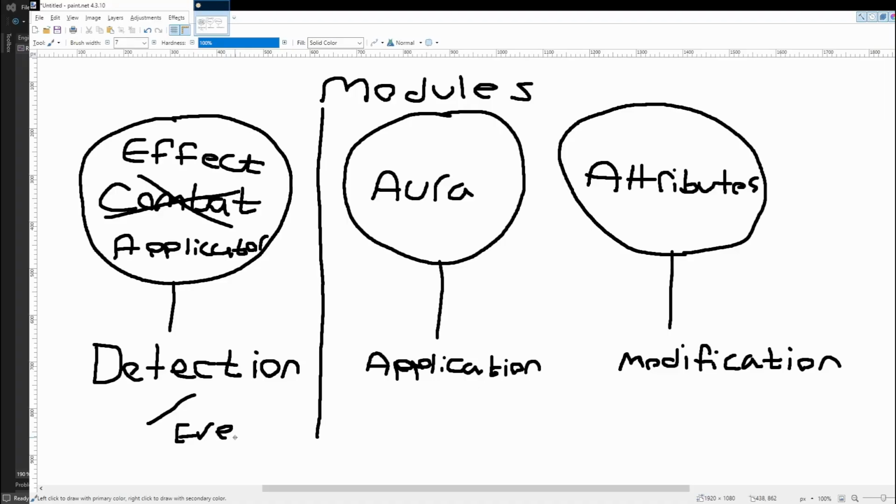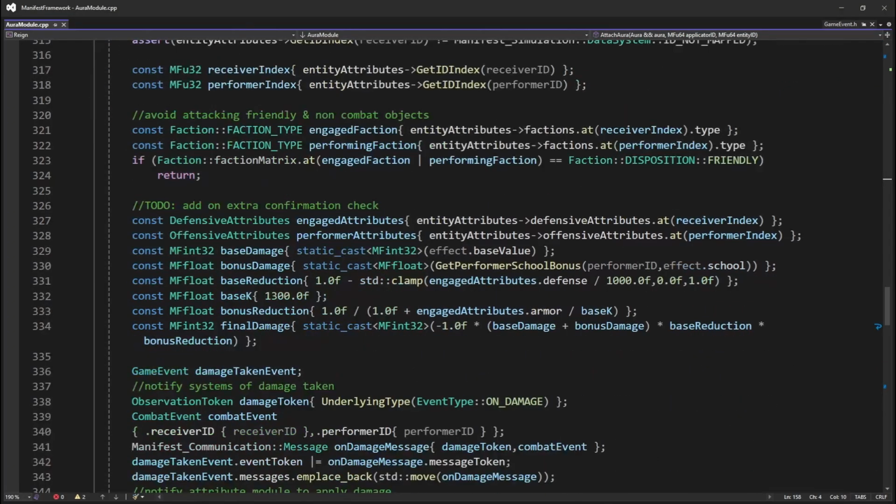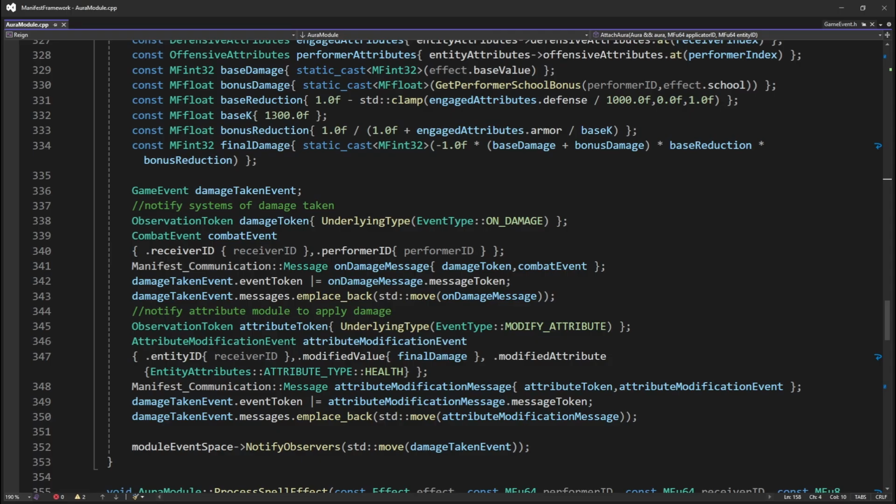The biggest bonus to this design is a clear and predictable execution pipeline that allows emergence to arise based on Aura and effect combinations. Now currently, the spell effector is not up and running because I ran out of time and wanted to get this video out. However, let's just pretend that what we are currently looking at is the spell effect pipeline and not the melee combat pipeline. Here we perform our combat computation to get our final damage value.